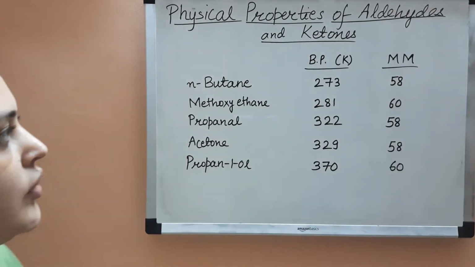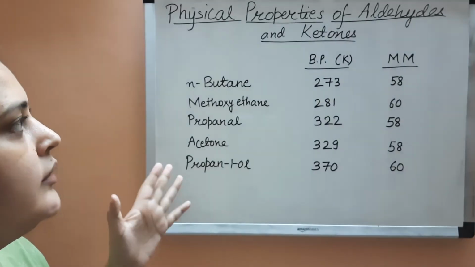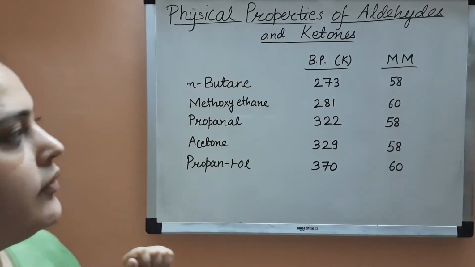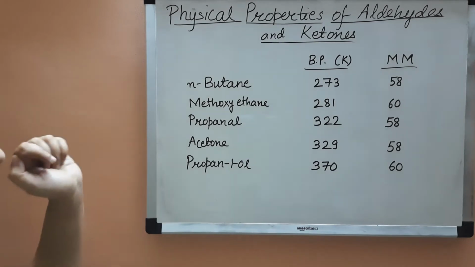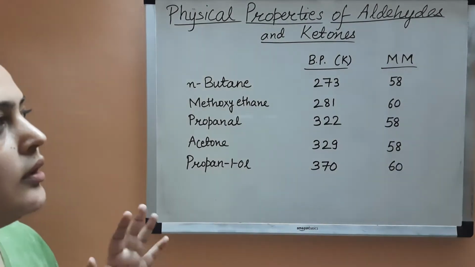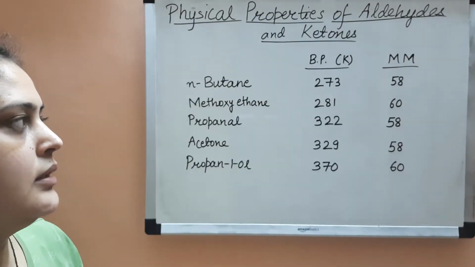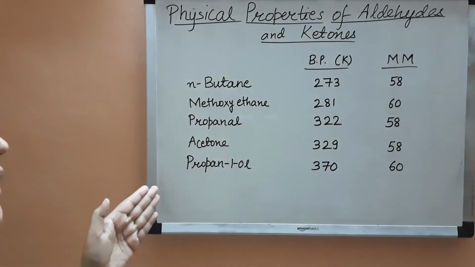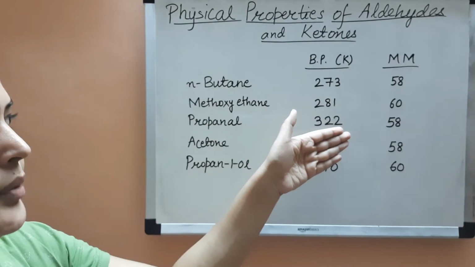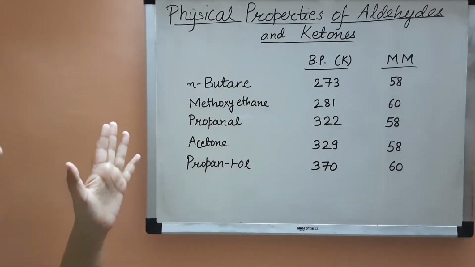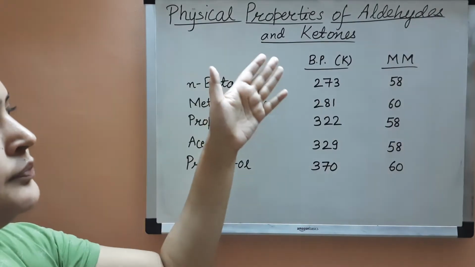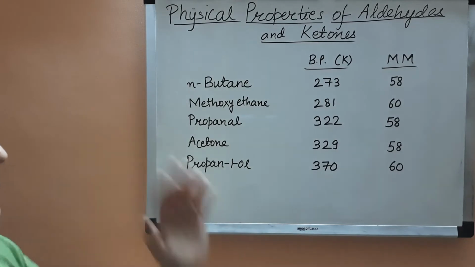For that we have to compare the boiling points of aldehydes and ketones with other compounds. So we will compare them with hydrocarbons, with ether and with alcohol of comparable molecular mass, meaning the same molecular mass. I have listed some compounds which have comparable molecular mass, like 58 or 60 grams per mole. I'll give you the reasons why their boiling points are in this order.